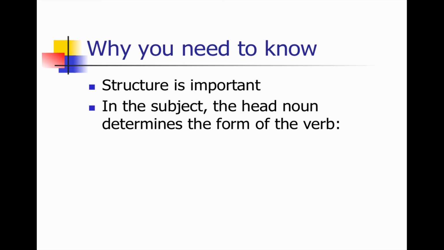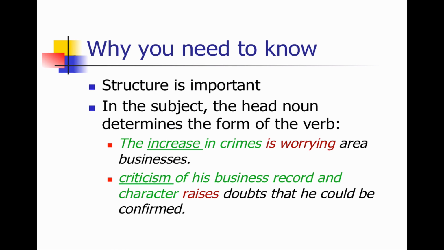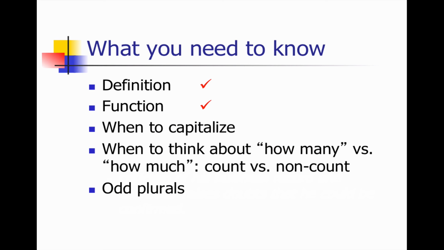And why do you need to know? Well, you need to know because structure is important. You also need to know because that head noun will determine the form of the verb. As we showed in our example, the increase in crimes is worrying area businesses, and of course, criticism, the head noun, of his business record and character raises doubts that he could be confirmed. So, that is the definition and a basic introduction to function. And that's the end of this video.